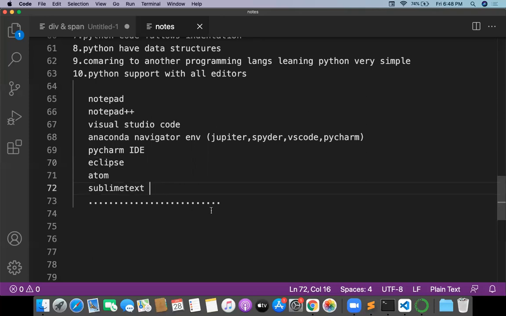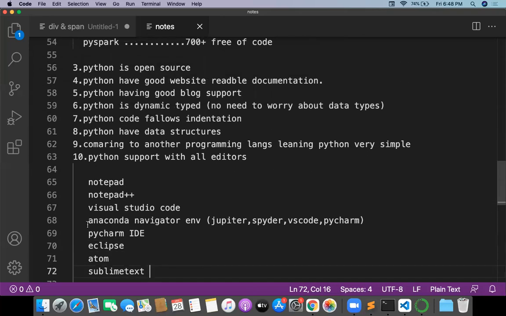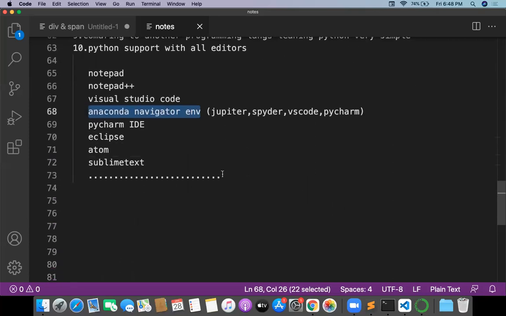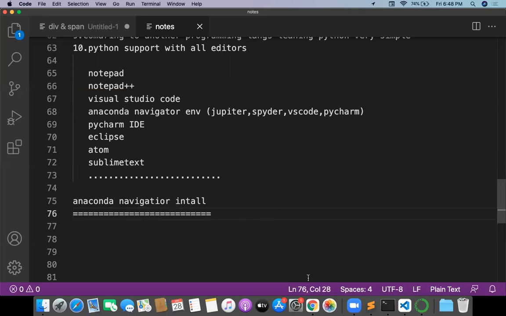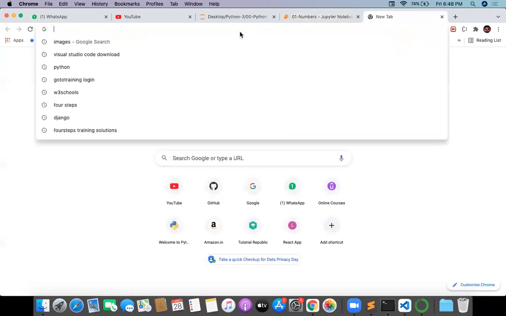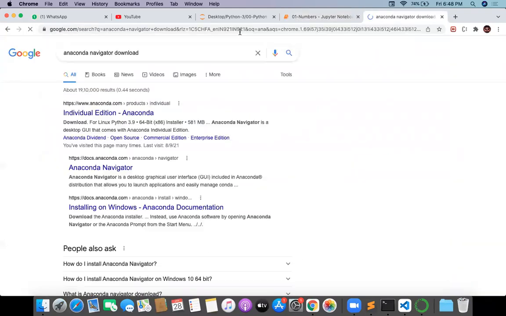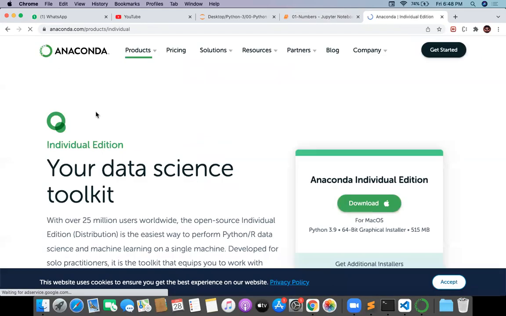But we will follow this one, Anaconda Navigator. Please download and install Anaconda Navigator on your machine. So how to install Anaconda Navigator? I will show. Open Google and search for Anaconda Navigator download. There you will find the individual edition. Go for the individual edition and click on the download button. That's it. If you click on the download button, a file will automatically be downloaded. After that, click next and install Anaconda Navigator.